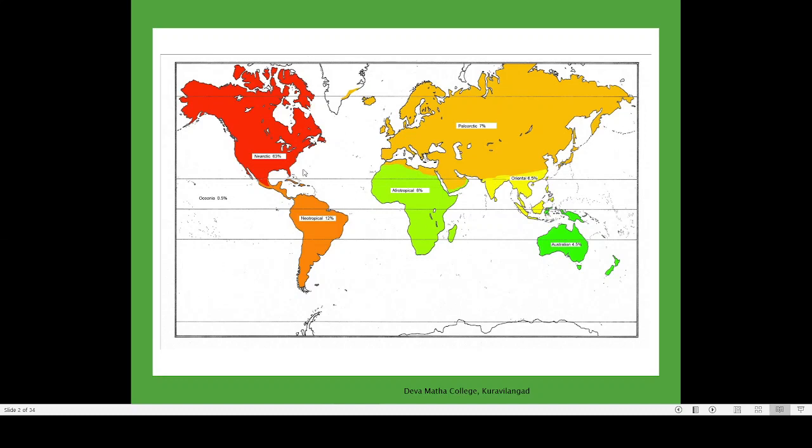Then many Caribbean islands are there. West Indies is a Caribbean island. So here there are so many smaller countries. So all these countries, this is known as a Caribbean and this is known as a Central America. And small areas of North America, like the southern portion of Mexico, are also part of the Neotropical realm.